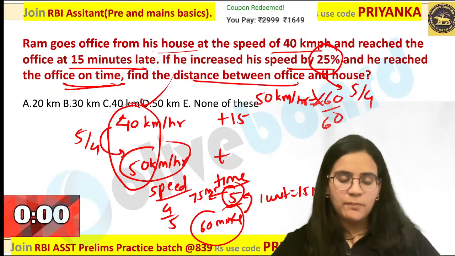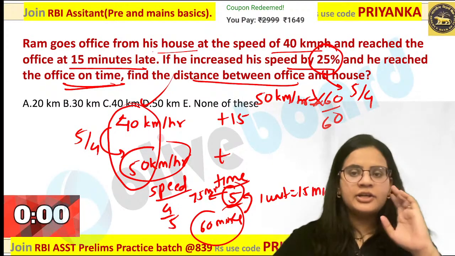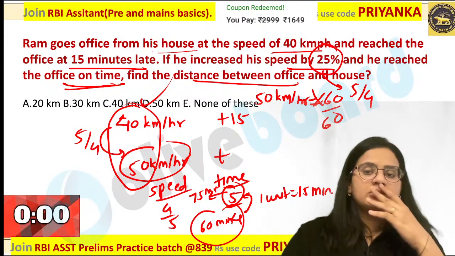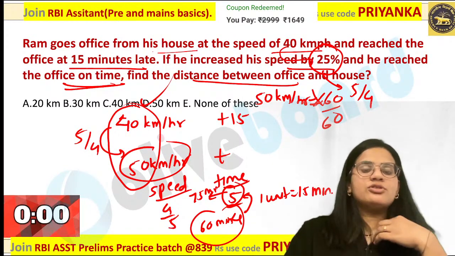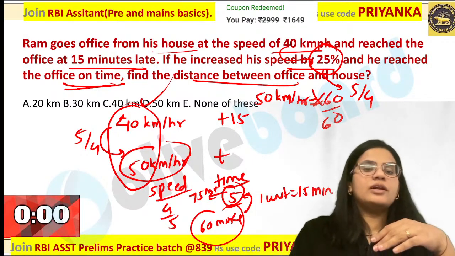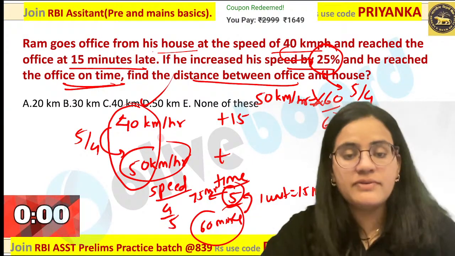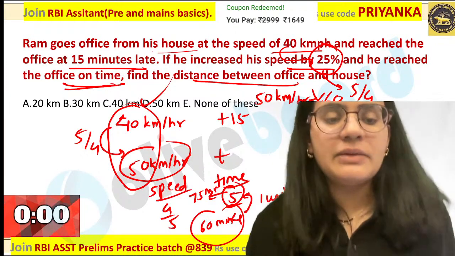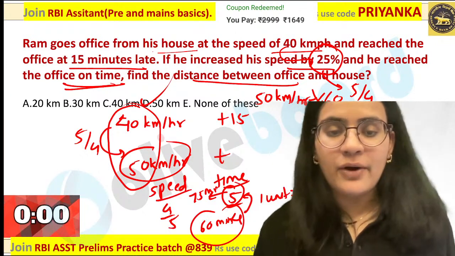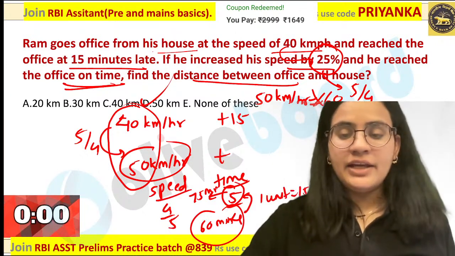Now if you know this proportionality, I really think you can do this orally. Because you know that this ratio is becoming 4:5, so this should be 5:4. Orally you can calculate the time over here with practice. Definitely with practice. Everybody is getting my point? Is there anyone having any doubt?